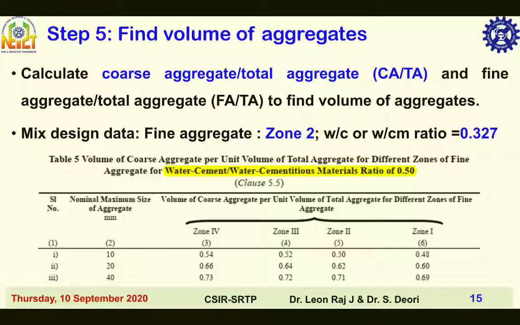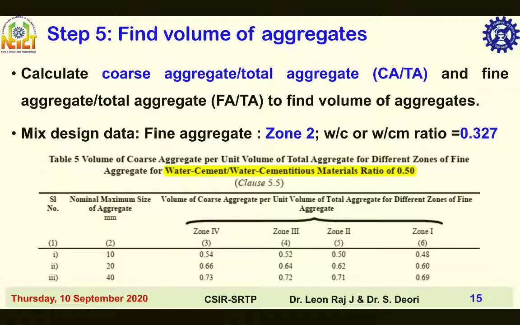Step 5, find volume of aggregates. First calculate the coarse aggregate by total aggregate and fine aggregate by total aggregate to find the volume of aggregates. Mix design data: fine aggregate zone 2. Calculated data: water by cementitious materials ratio is equal to 0.327. This table,